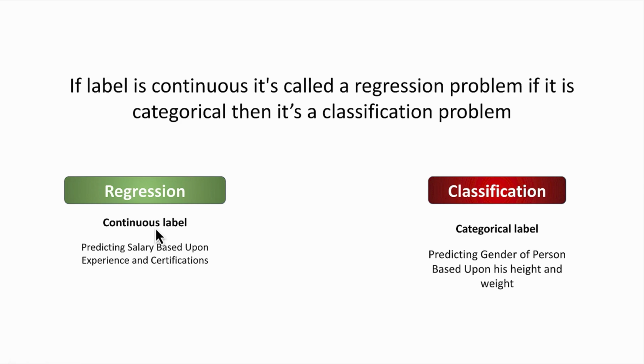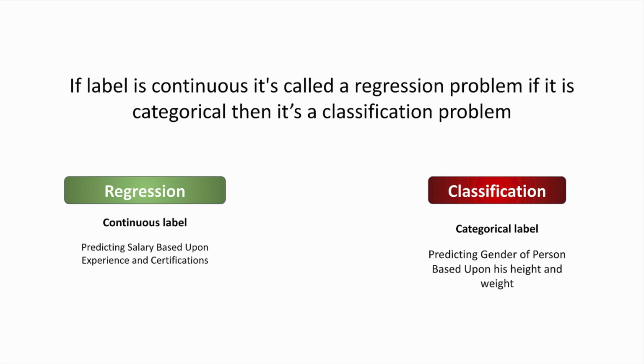So if we are predicting the salary of a person based upon his experience and certifications, here the value of salary is continuous because it can be any value. So that is called a regression problem. On the other hand, if we are predicting the gender of a person based upon his height and weight, then we are predicting a categorical value because gender can be either male or female. So here this problem will be called classification. In simple words, in supervised machine learning, if we are predicting a continuous value, then we are dealing with a regression problem. And if we are predicting a categorical value, then it is a classification problem.